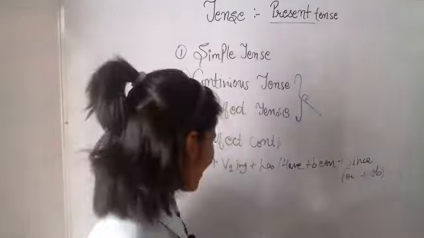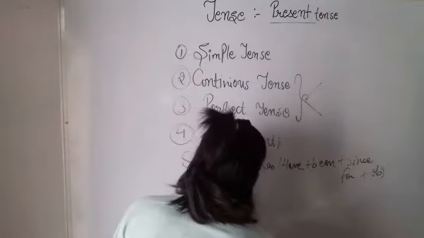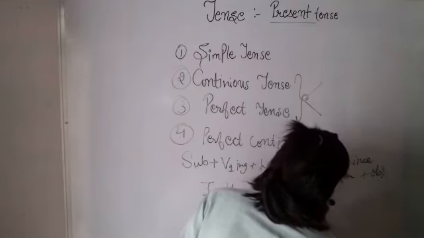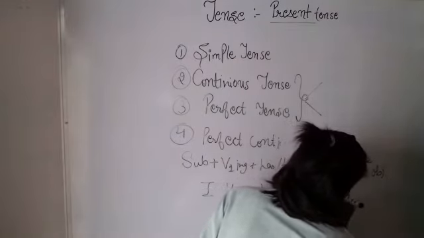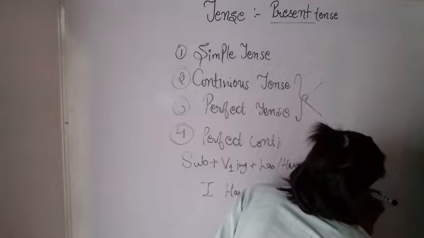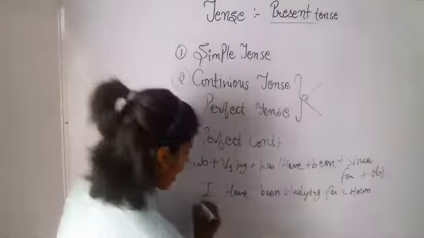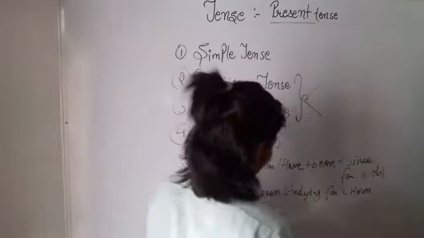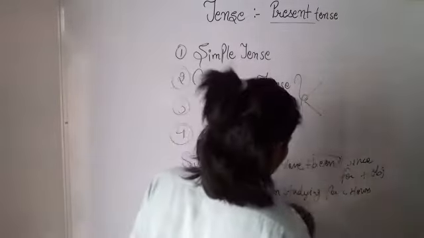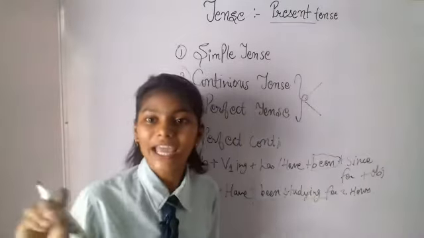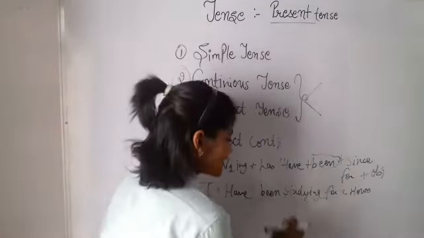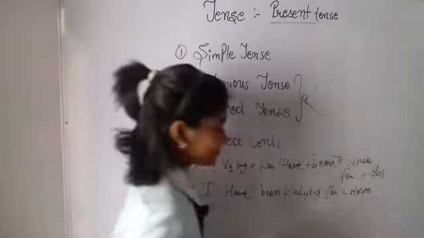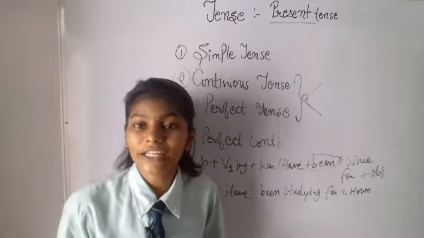I is plural, so we use have, then been, the helping verb added here. Studying is study plus ing; the verb's first form plus ing is used here.